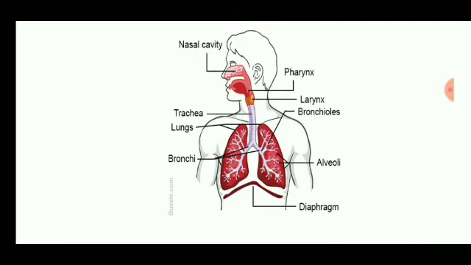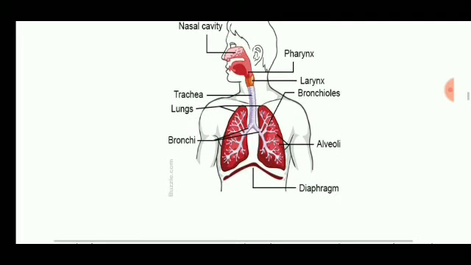The pharynx is also known as the windpipe. From the pharynx to the trachea, and from the trachea, the oxygen rich air will enter inside the lungs, in the bronchioles. First it will enter the bronchi.